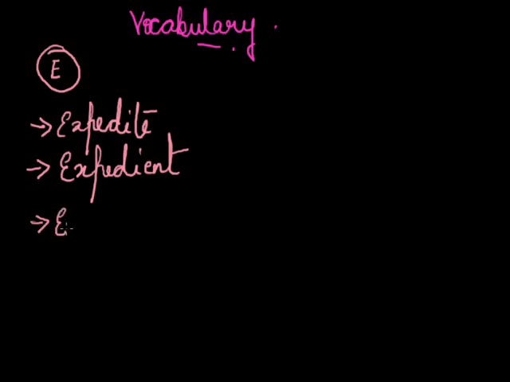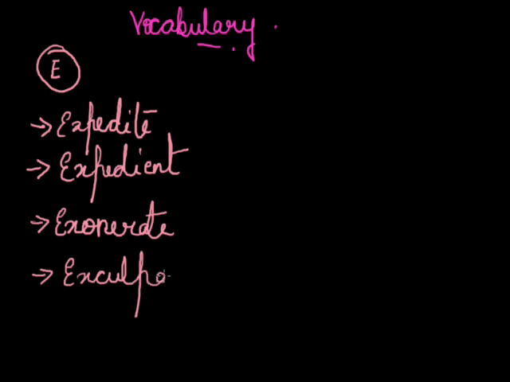Next word is exonerate and the other is exculpate. Exonerate means to declare or to prove blameless, and exculpate means to free from guilt. For example, though he was innocent, he did not try to exculpate himself from the crime he was charged with.